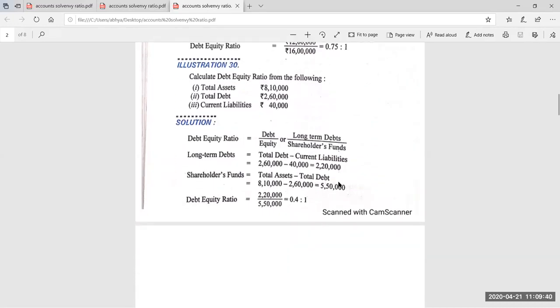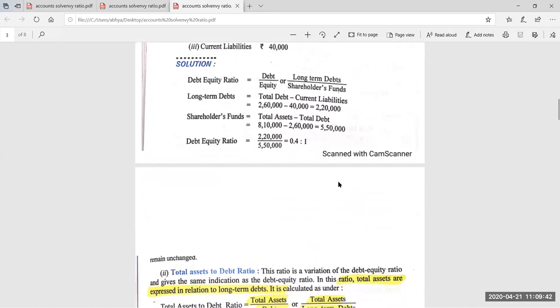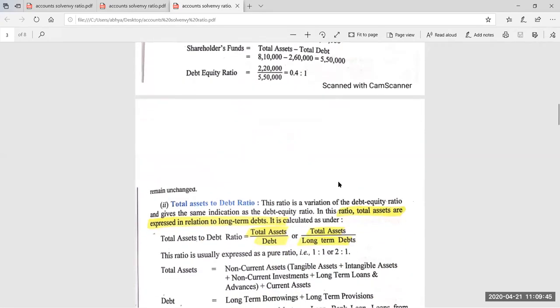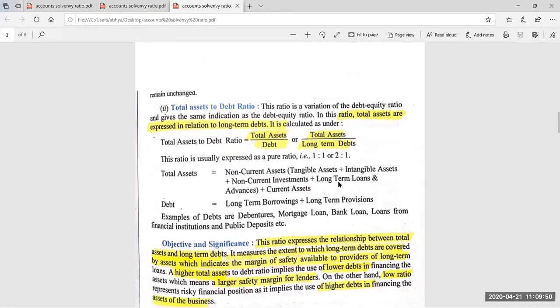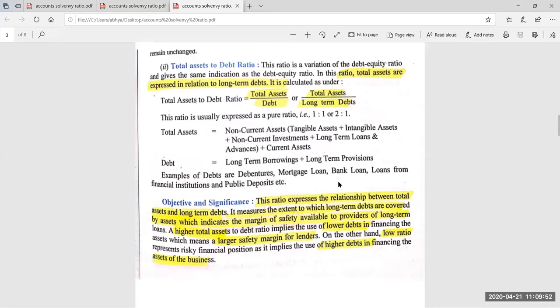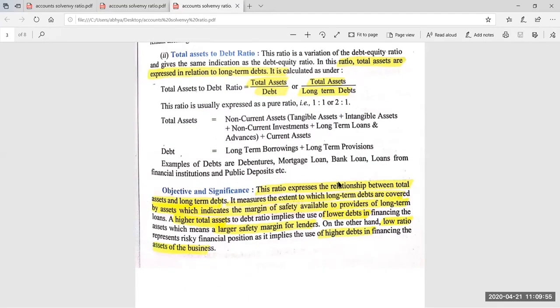Next, today's topic is total assets to debt ratio. It is the second ratio under solvency ratio. Yesterday we did debt equity ratio. Listen to it carefully. Total assets to debt ratio: the name itself is the formula. In yesterday's topic also, the name itself was the formula. The formula was debt upon equity, and the name of the ratio was debt equity. It means debt is the numerator and equity is the denominator.